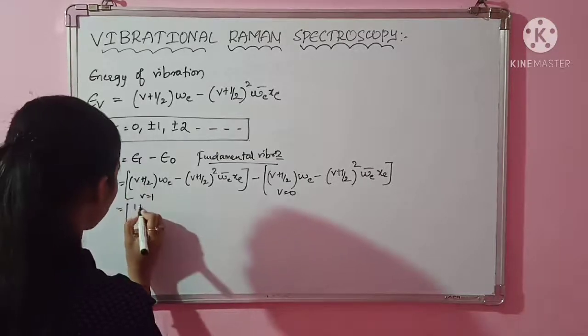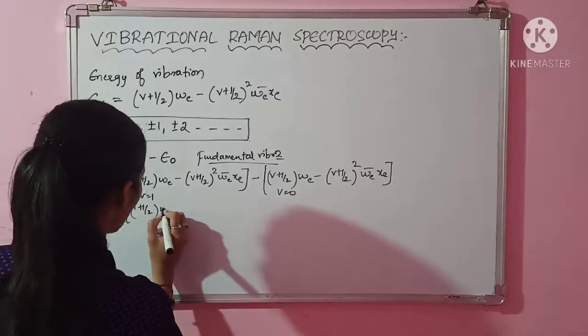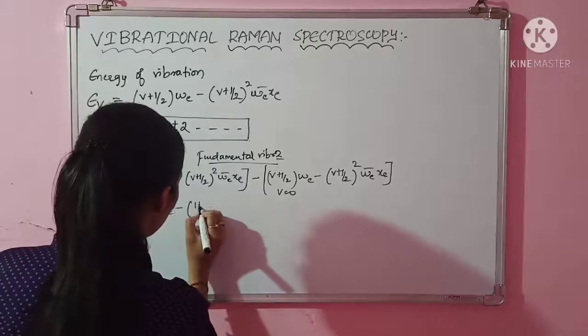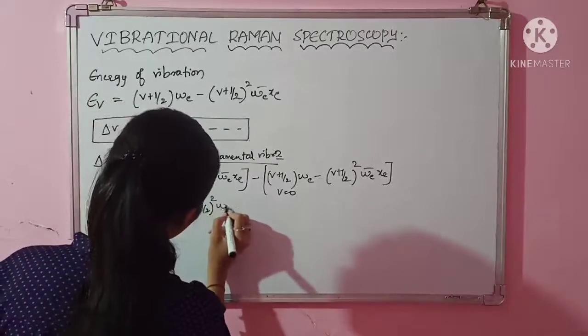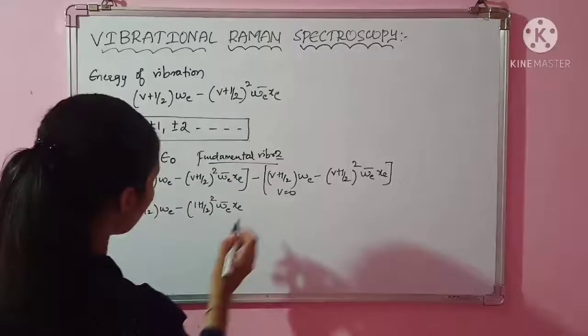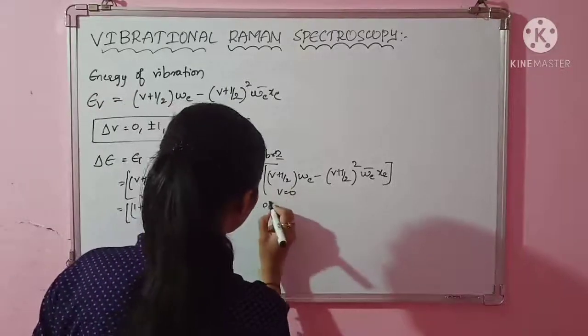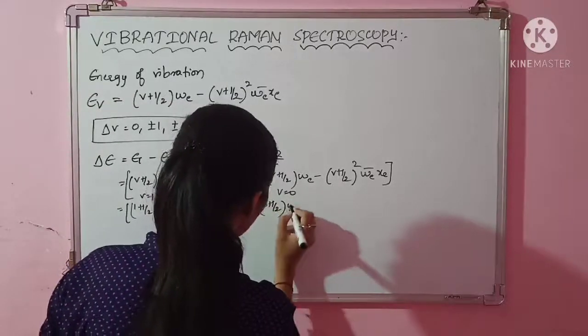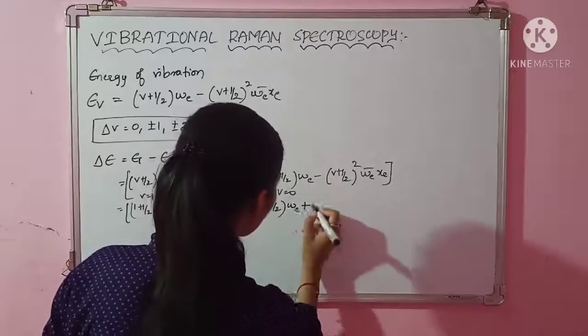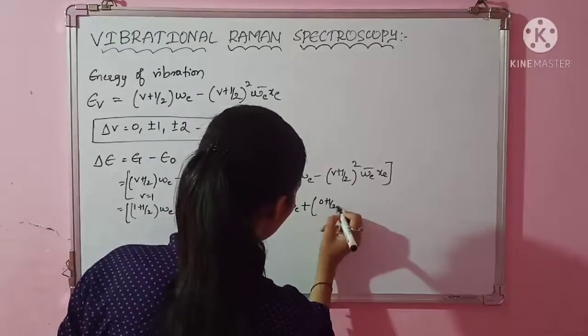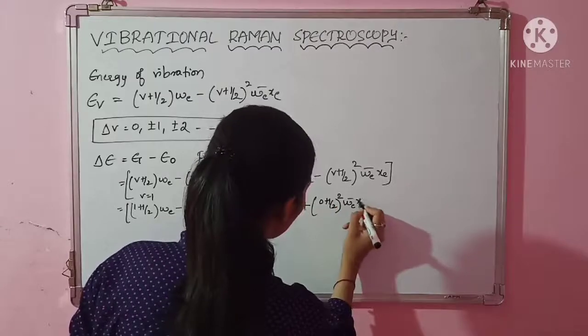So here V I have to take as 1. 1 plus 1 by 2 omega E minus 1 plus 1 by 2 whole square omega E bar xc. Clear? Minus, here I have to put 0. 0 plus 1 by 2 omega E. This minus of minus will become plus. Again 0 plus 1 by 2 whole square omega E bar xc.